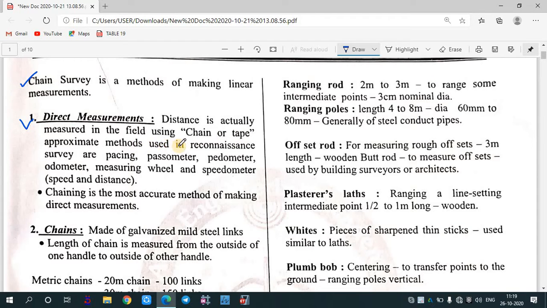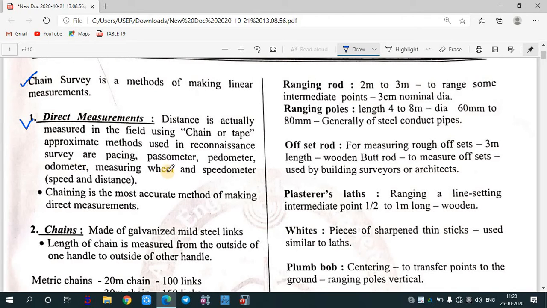Approximate methods used in reconnaissance survey are pacing, passometer, pedometer, odometer, measuring wheels, and speedometer. So basically, this is a very direct method to measure what? Horizontal distance. We can use either chain or tape because we need to measure horizontal distance. There are some other instruments also available, that is pacing, passometer, pedometer, odometer, measuring wheel, and speedometer, which can also be used to measure what?